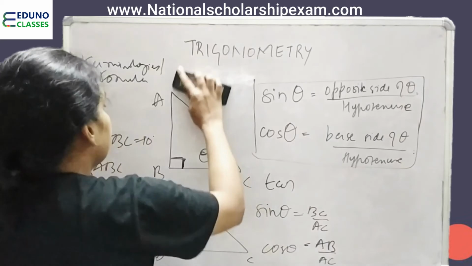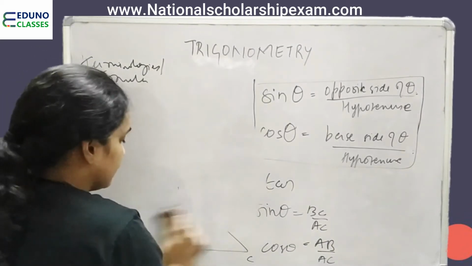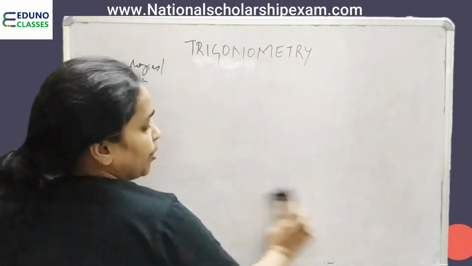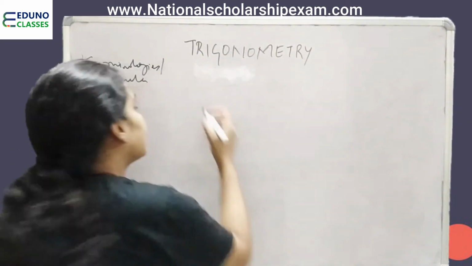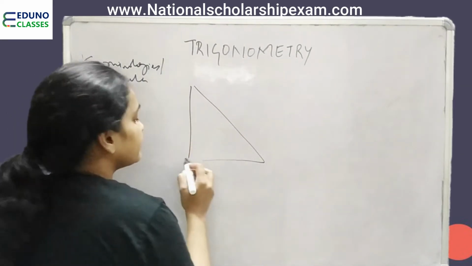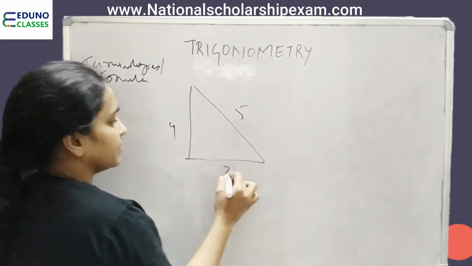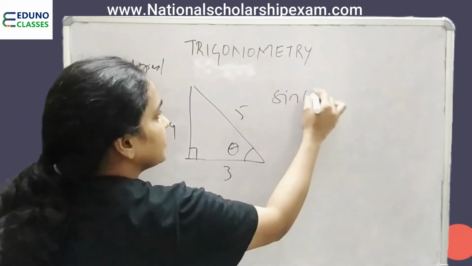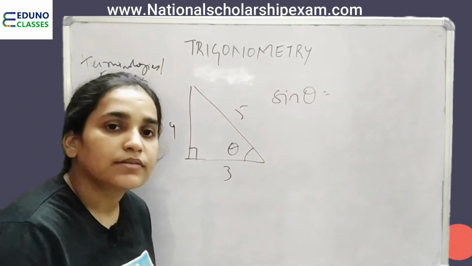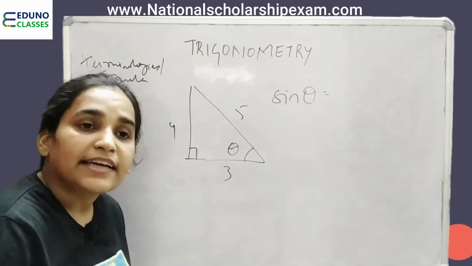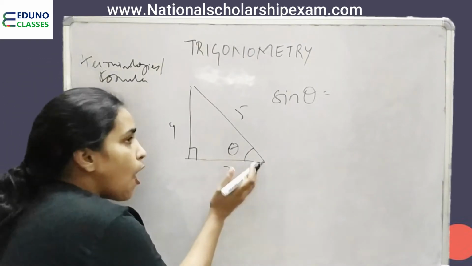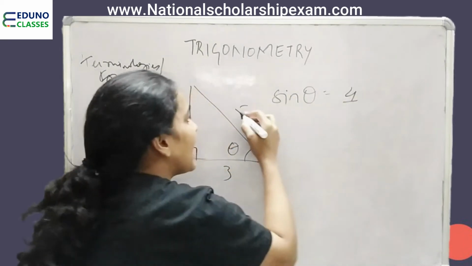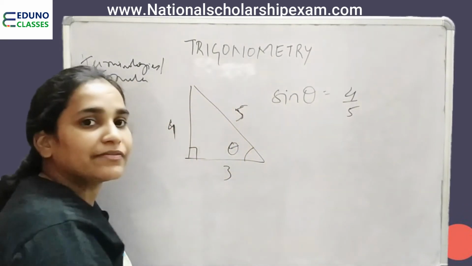Now, I will explain you with an example also and ask you questions as well. I have this right angle triangle. Let's take the basic one, 5, 4 and 3. This is 90. This is some angle theta. So, for this, sine theta is equal to opposite of this theta, that is 4, upon hypotenuse, that is 5.